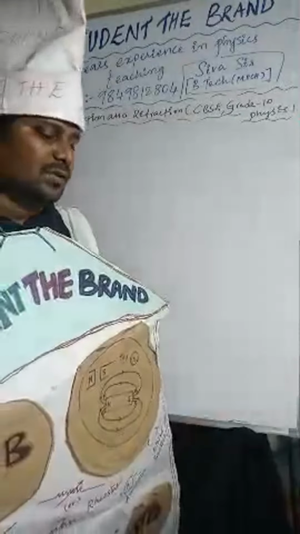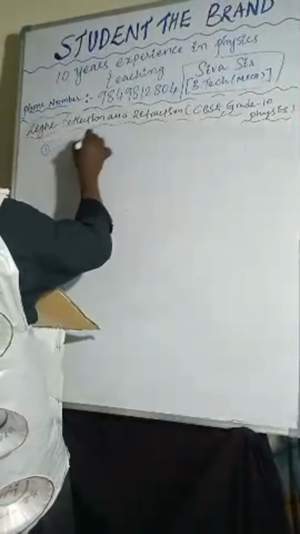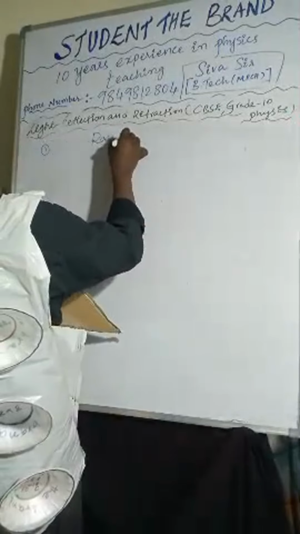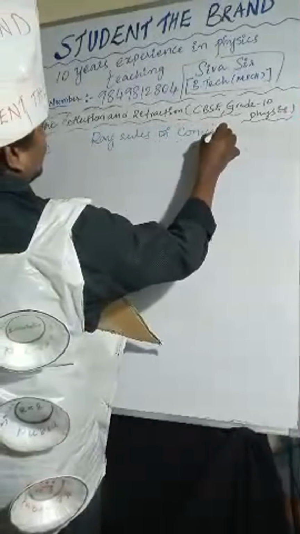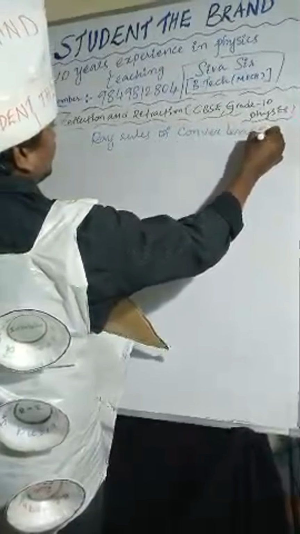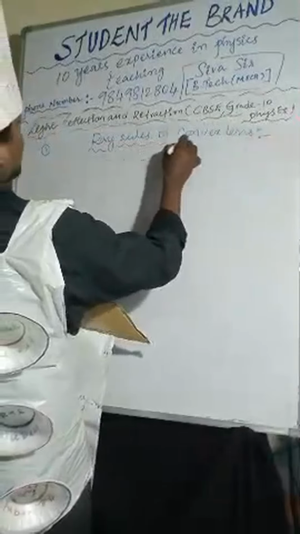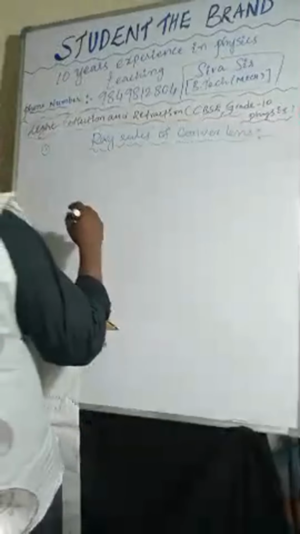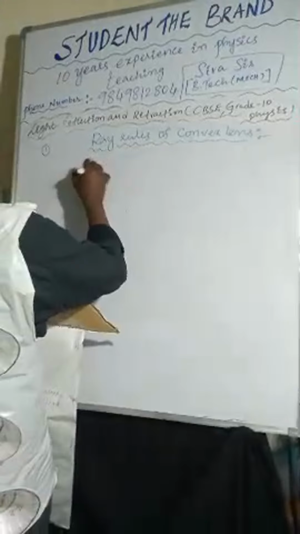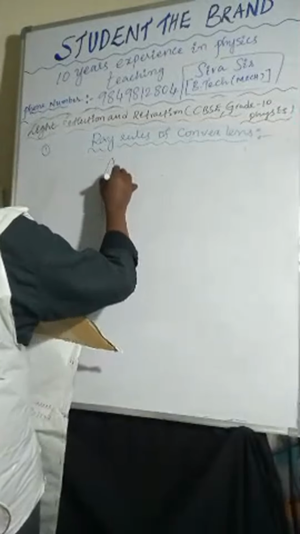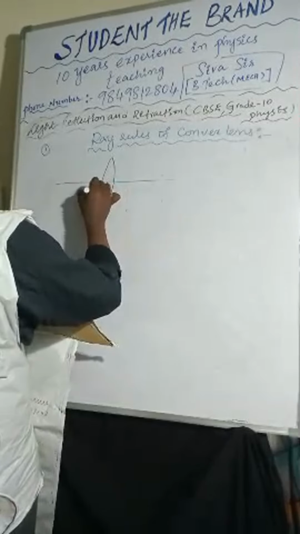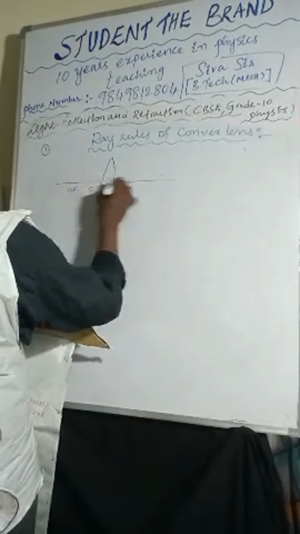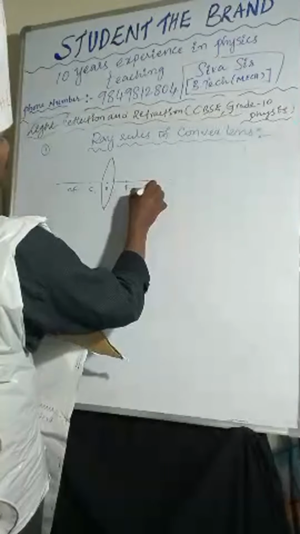We'll discuss now. First I am taking the convex lens: ray rules of convex lens. First, the lens, convex lens, with optic center, F1, 2F1, F2, 2F2.